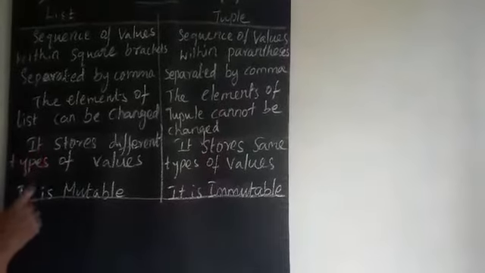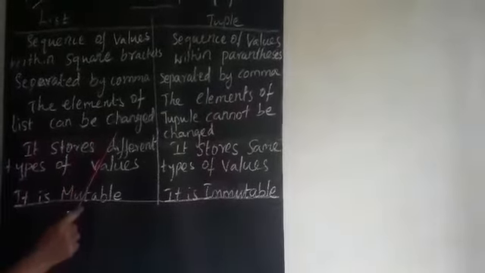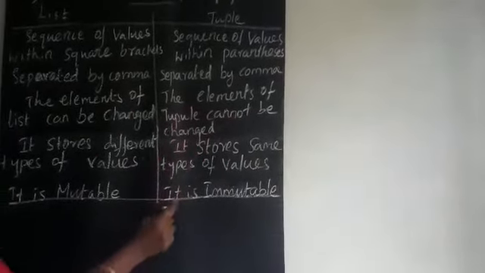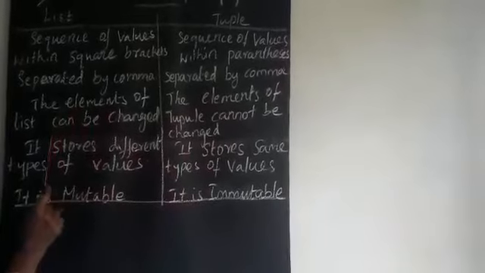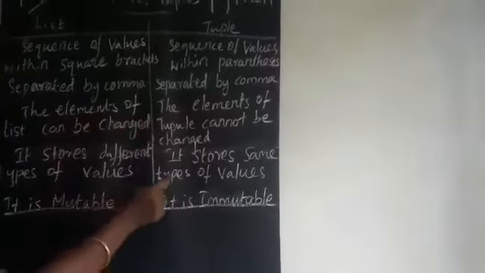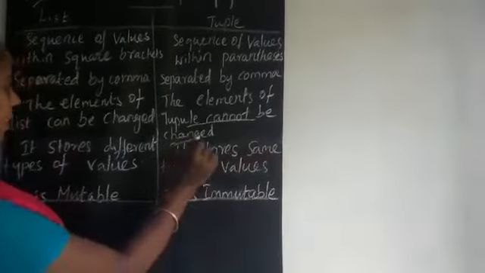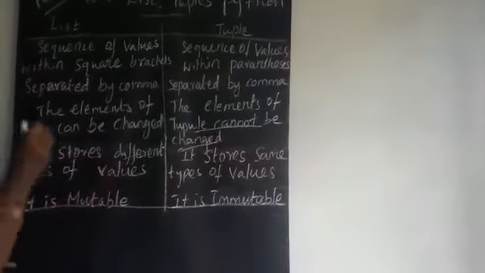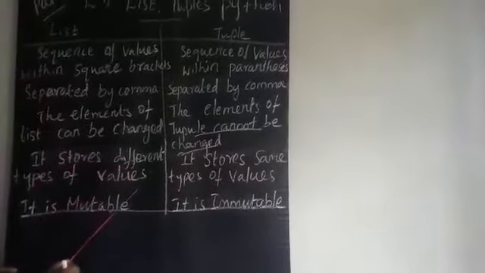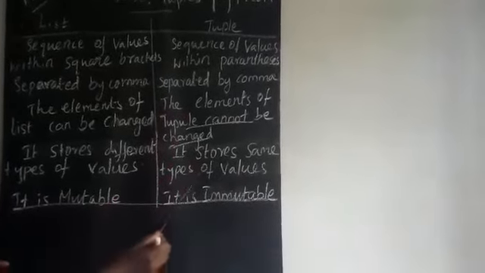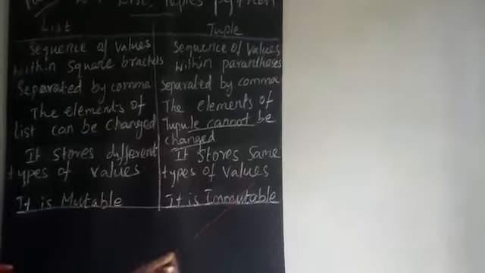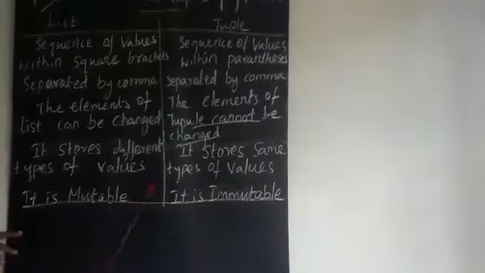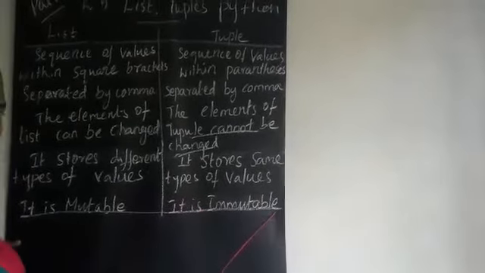Second point, the elements of a list can be changed, but the elements of a tuple cannot be changed. Third point, a list stores different types of values, but a tuple stores the same type of values. Another point, a list is mutable, but a tuple is immutable.